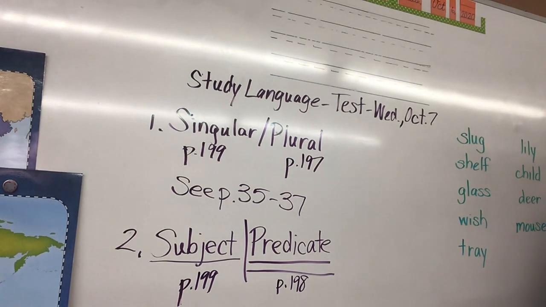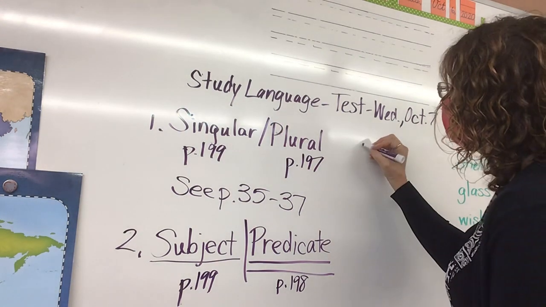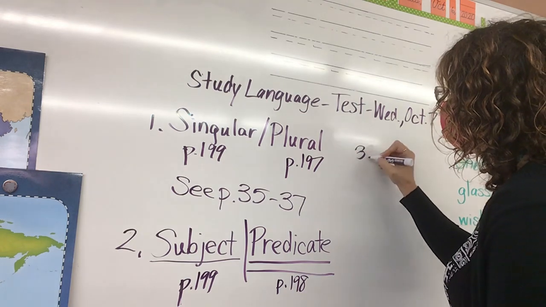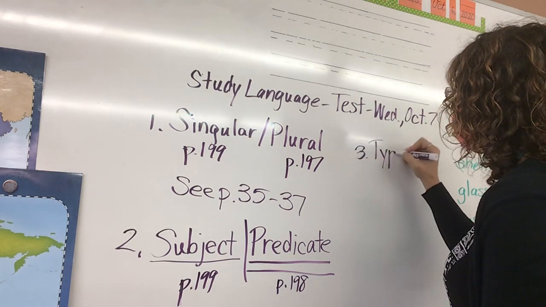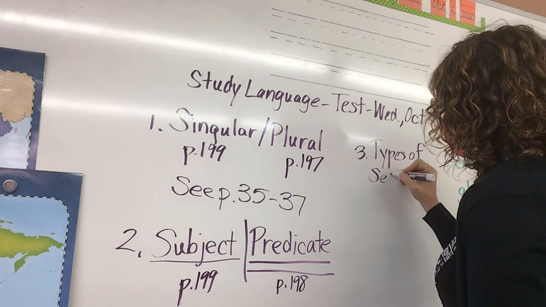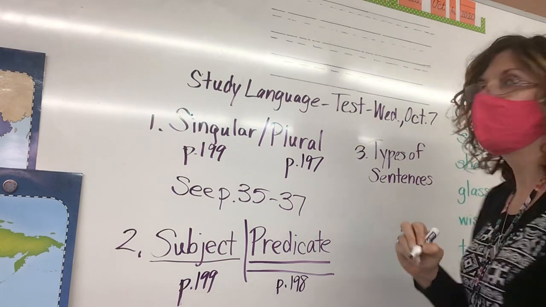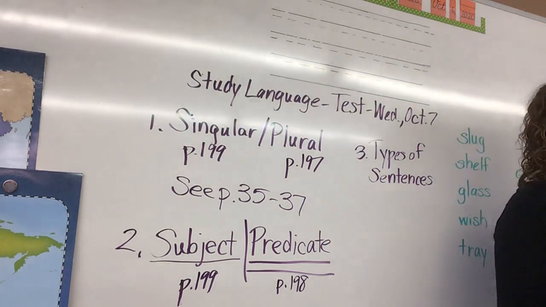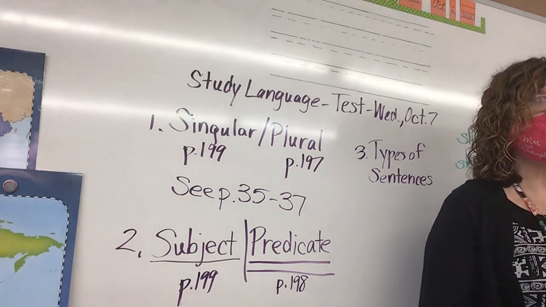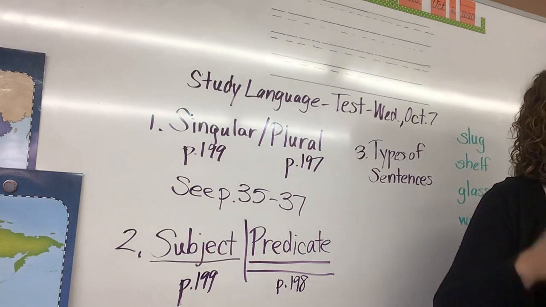And then there is one more section where you need to know types of sentences. And I am running out of room. I'm just going to write number 3 up here, types of sentences. And what have I told you about that? You just need to look at the punctuation, because you're not going to have to tell me what kind of sentence it is and punctuate it.